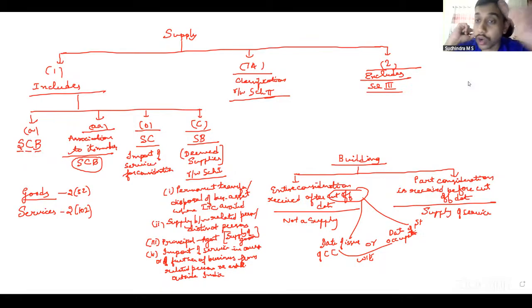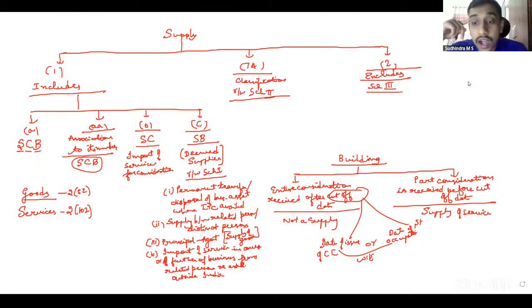When it comes to tribunal, not all tribunals are covered, only those tribunals which are established by law. Then functions performed by MPs, MLAs, persons holding constitutional posts, all those come under exemption. Then services of funeral, burial, including transportation of deceased. And then sale of land subject to para 5b of schedule 2 on sale of building.